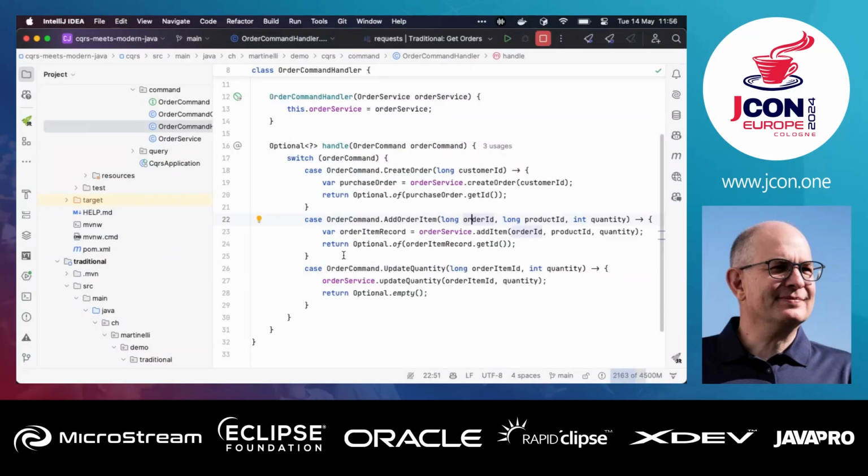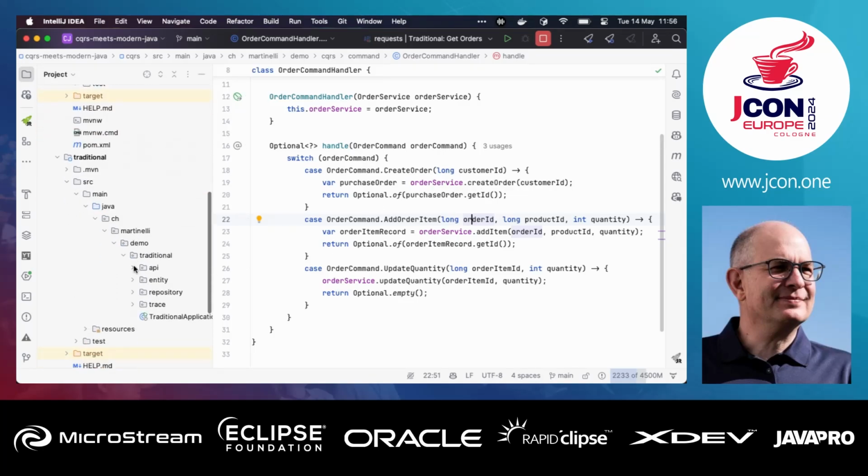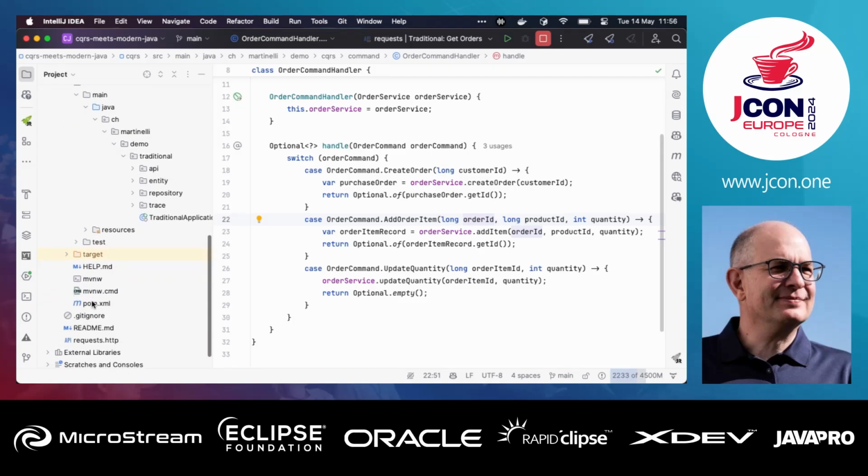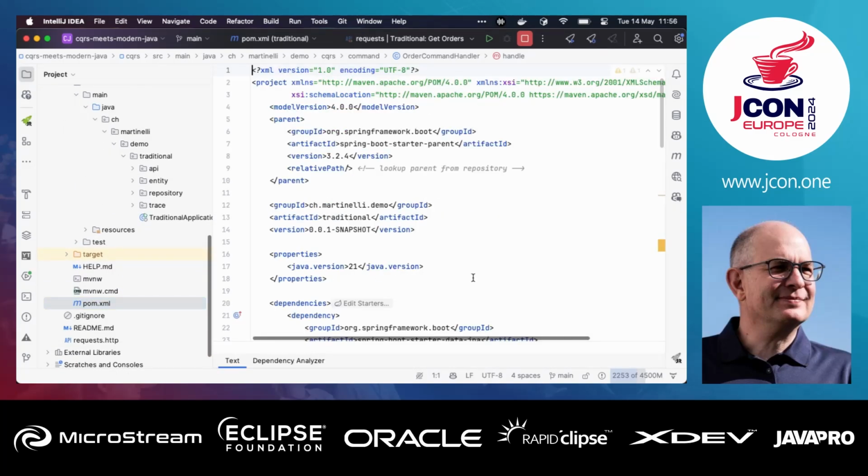So we covered the command side here. I don't go into that, but I would like to show you first of all the workings of jOOQ. jOOQ is very well integrated also with Spring Boot. I use Spring Boot because usually I use Spring Boot with my customers, but you can also have that with Quarkus or Jakarta EE. It doesn't matter because jOOQ is not dependent on any framework.